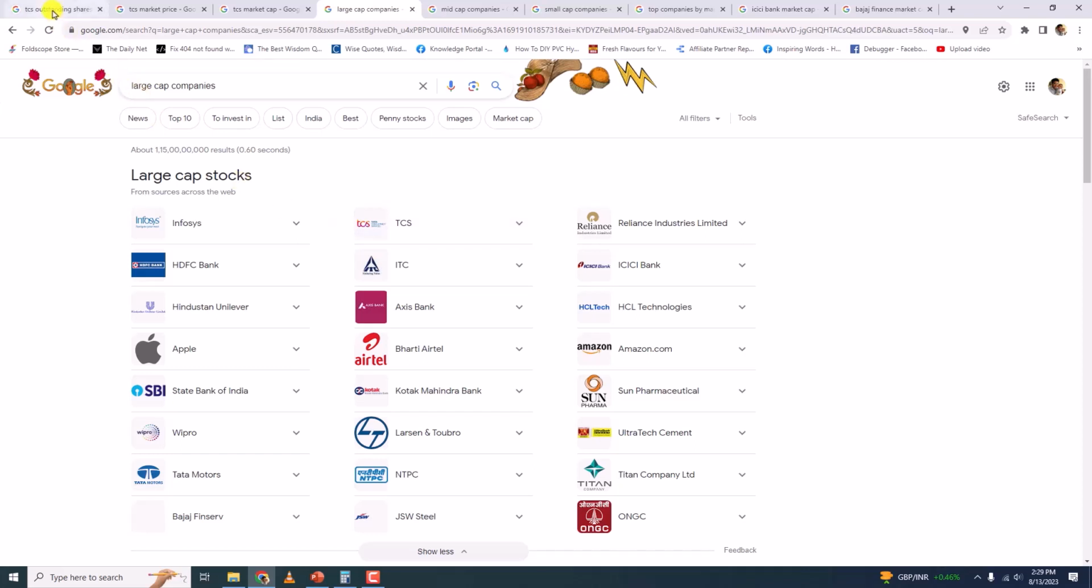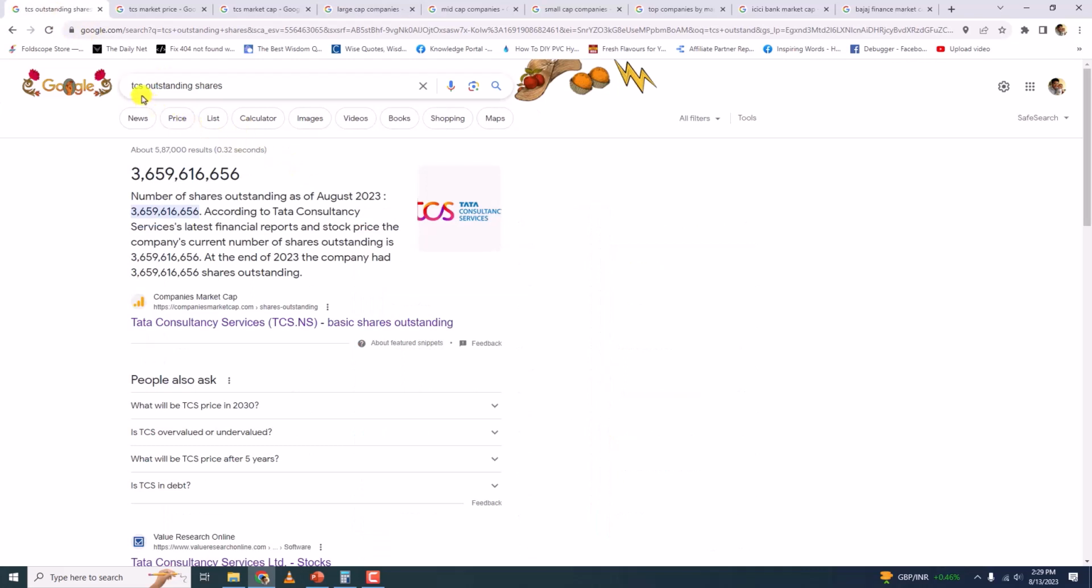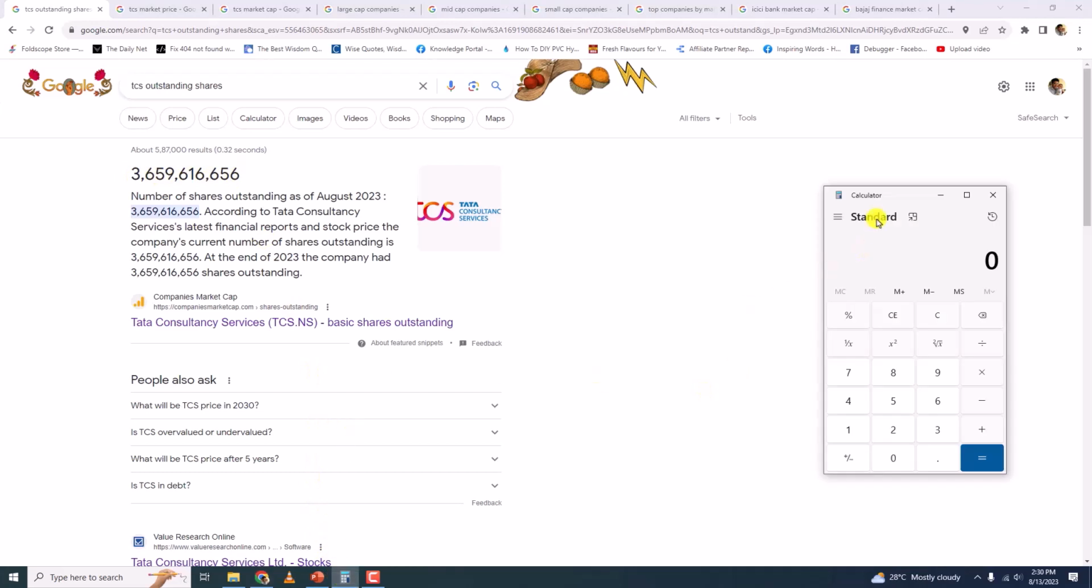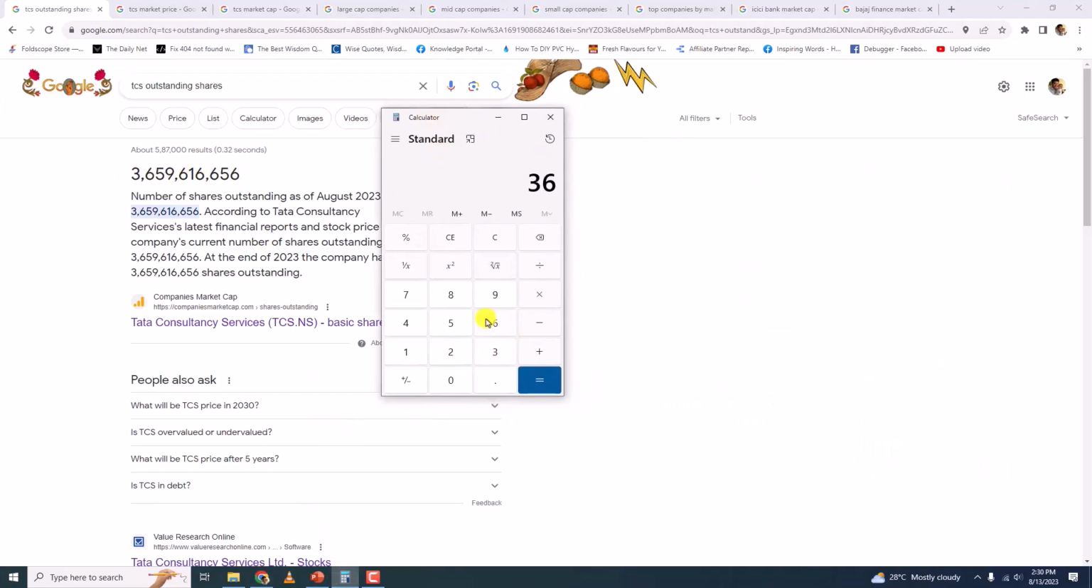When you go to Google and search TCS outstanding shares, you'll get a value. So this is the outstanding shares of TCS, meaning the TCS company has a total of these many shares. Now let me type it down in the calculator. It is 3659616656. So TCS company has these many shares.